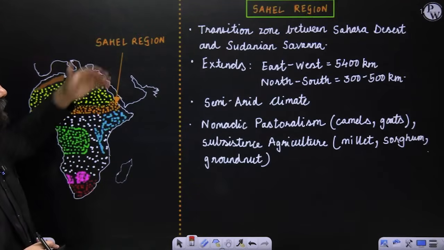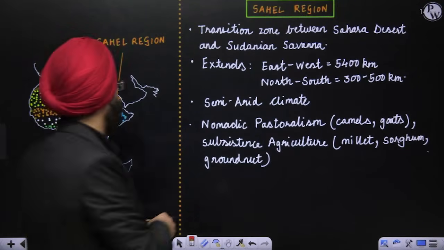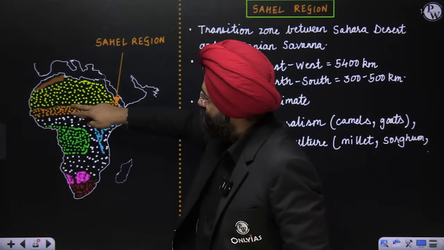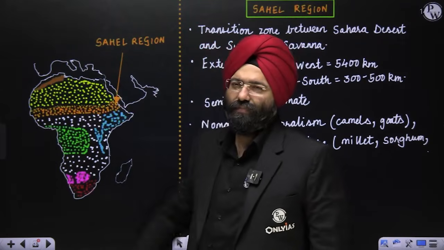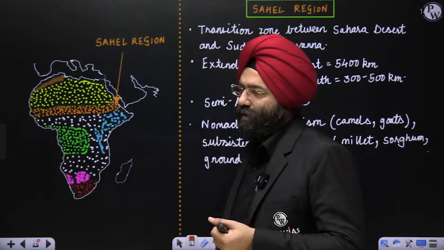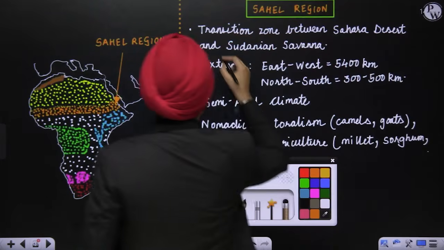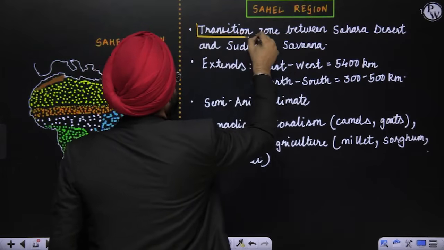Now coming to another part, the Sahel region. If you see here, below the Sahara Desert, you have this patch of land which I have mentioned here. This is the Sahel region. Now, please understand, this is a transition zone. This is something very important.